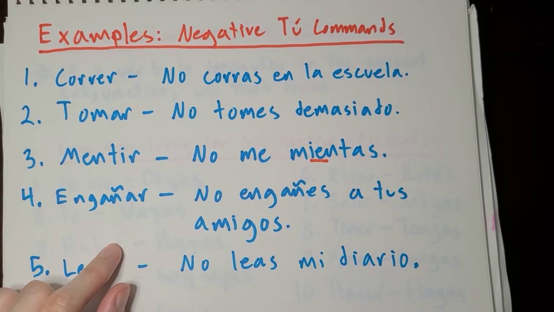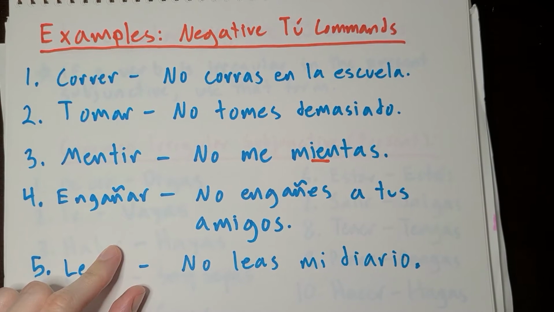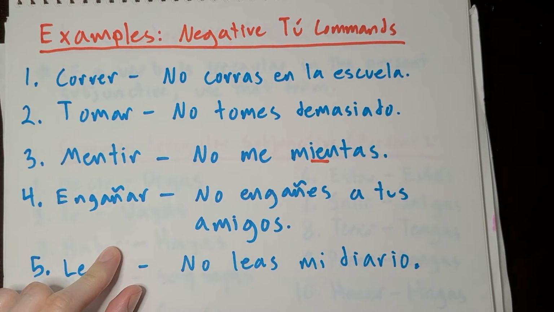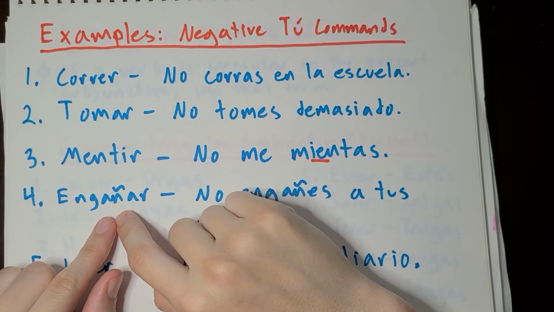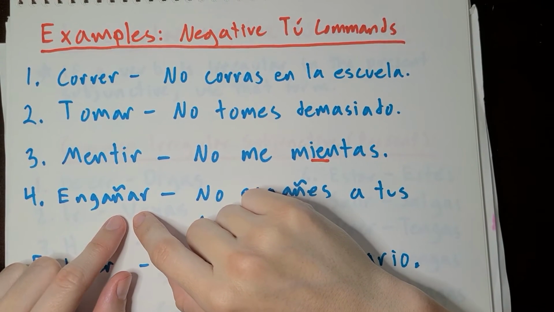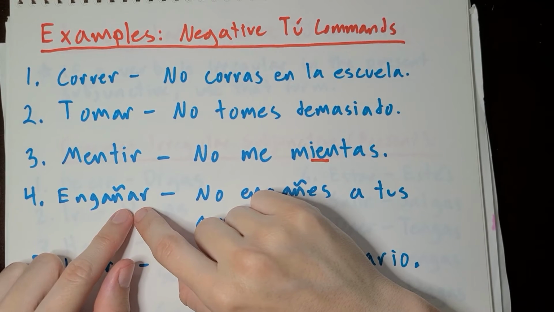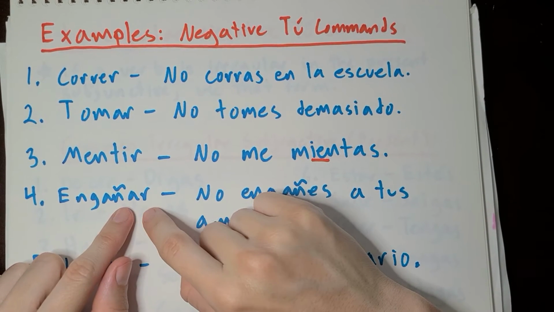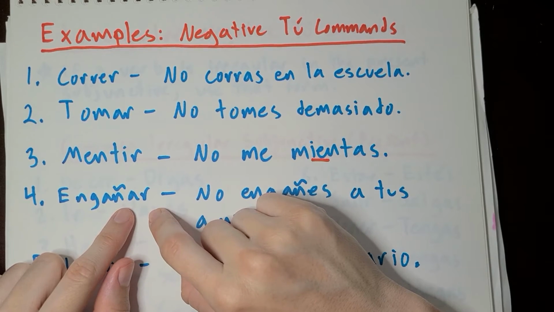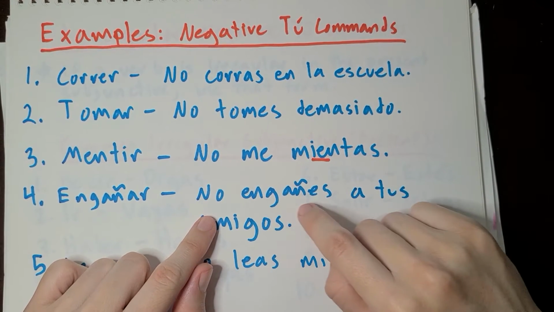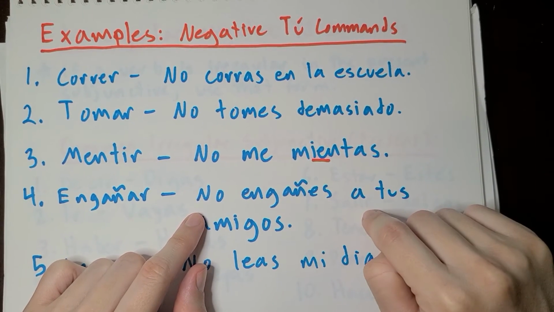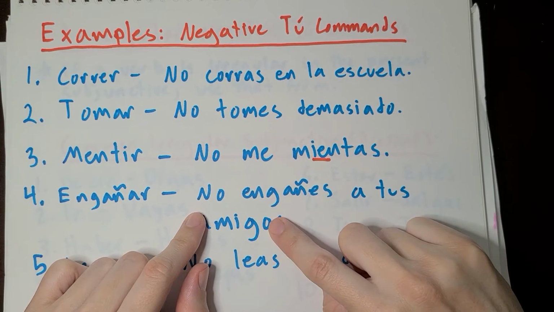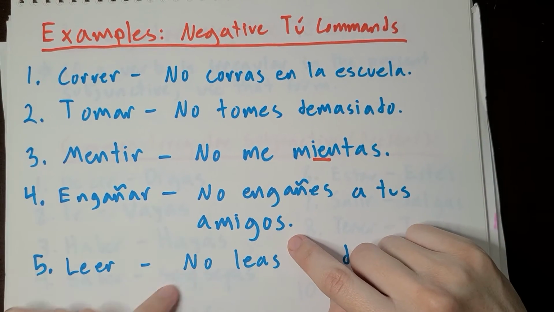Engañar. Engañar means to trick or fool or deceive. It can also mean to cheat. You can say you cheated at a game, you cheated on me, or you can just say you tricked somebody. So engañar. It looks confusing and it looks scary with that ñ, but it's actually a regular verb. So in order to conjugate this, how are we going to do that? Well, we're doing the subjunctive, so that AR is going to become an ES, and we're going to start with no. No engañes a tus amigos. Don't fool your friends. Don't trick your friends. Don't deceive your friends. No engañes a tus amigos.